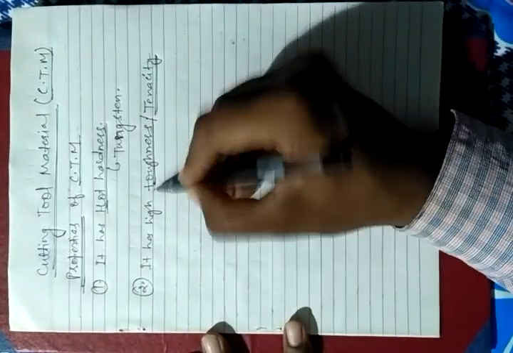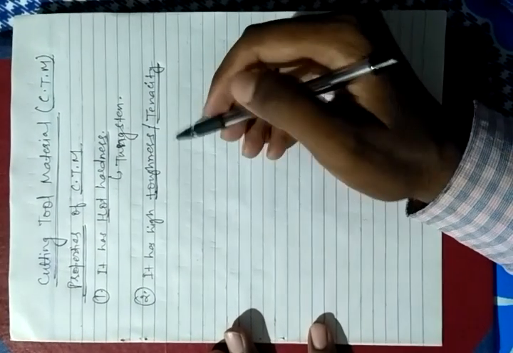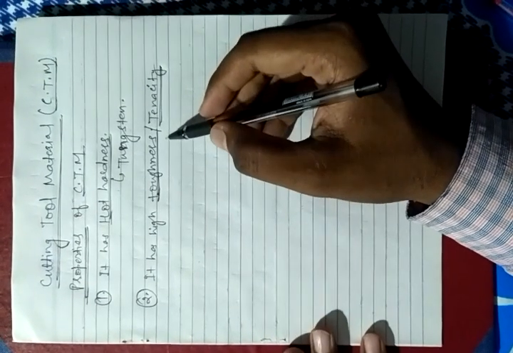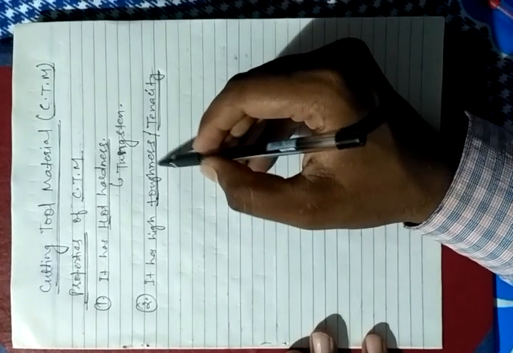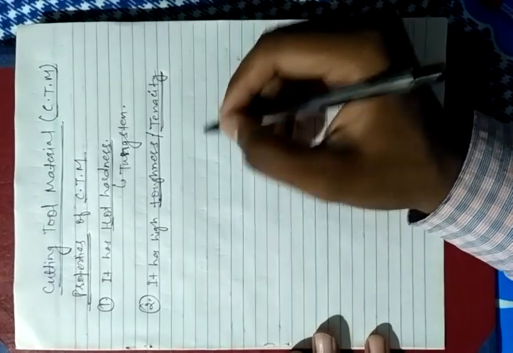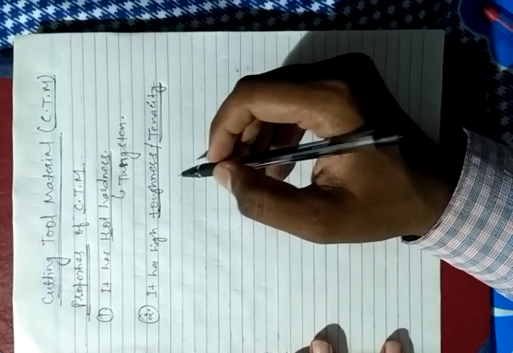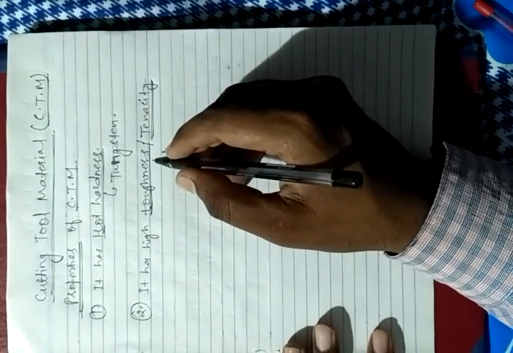The second property is high toughness. Toughness, or tenacity, is a mechanical property: the energy absorbing capacity of any material before fracture. Generally, the material should have high toughness.